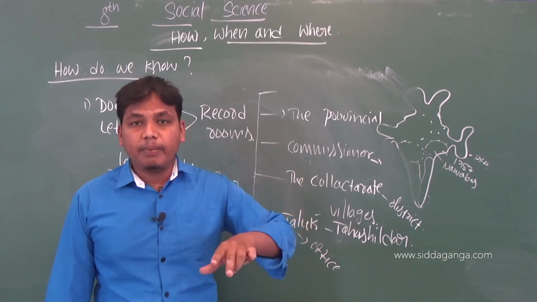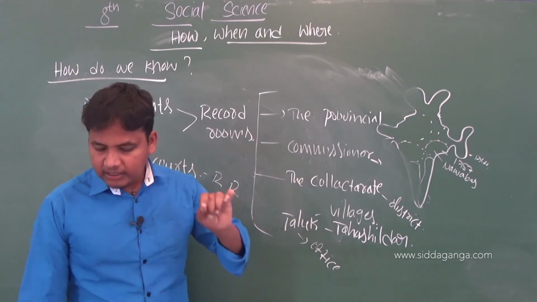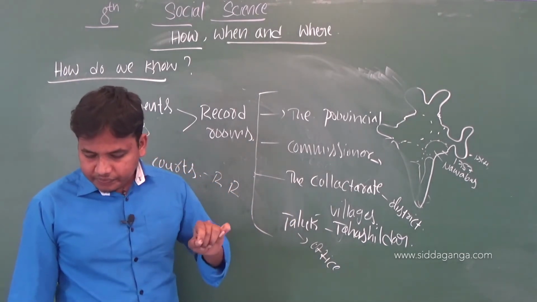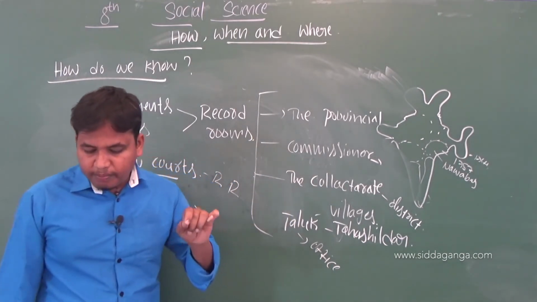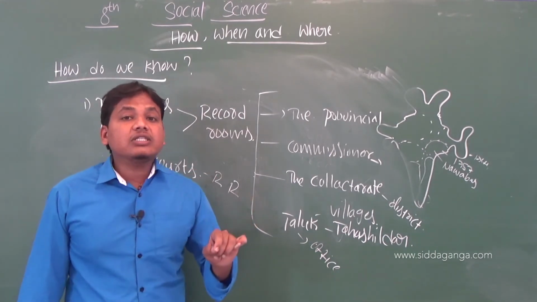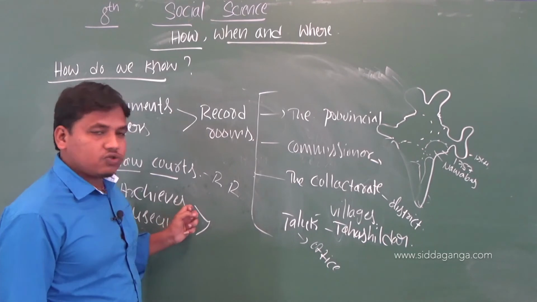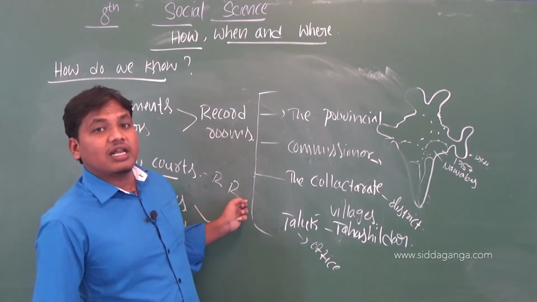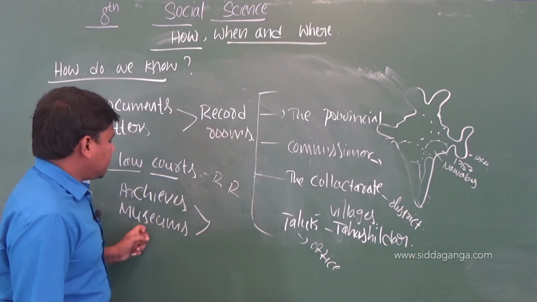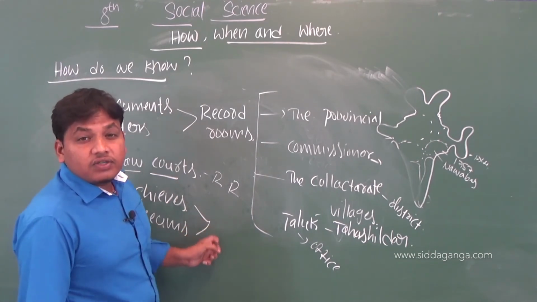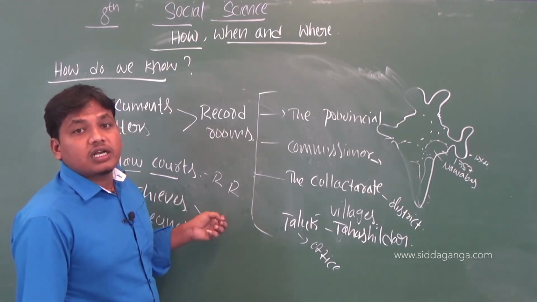These are the two important specialized institutions. One is archives and another one is museums. Archives means a collection of historical written documents. Museum means a collection of physical sources, historical sources.